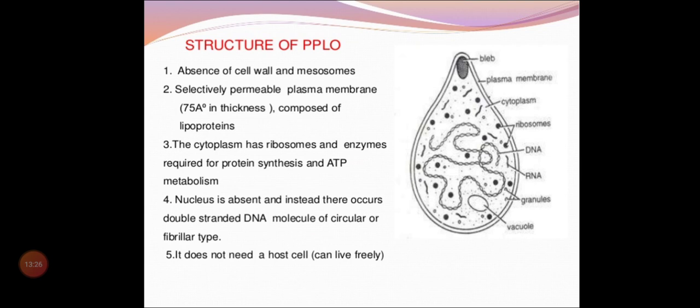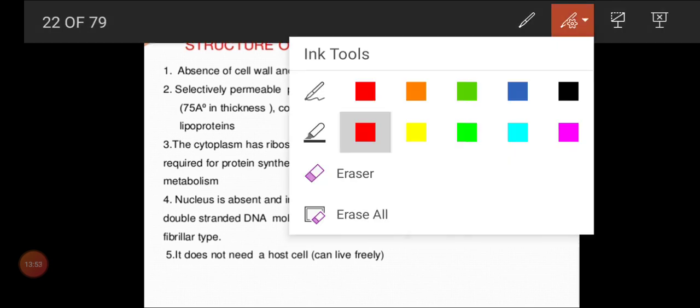So this is the structure of PPLO, children. I have told you, pleuropneumonia-like organisms are smaller than bacteria, but they come under bacteria because they have ribosomes, and other cell organelles are absent. And we can see the nuclear material is very free. So that is why they have been kept under prokaryotes. And here, what is very important? Absence of cell wall and mesosomes. That is very important, children.